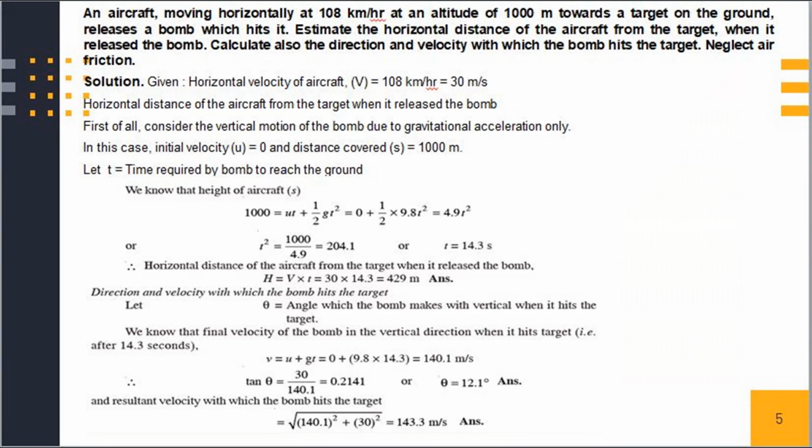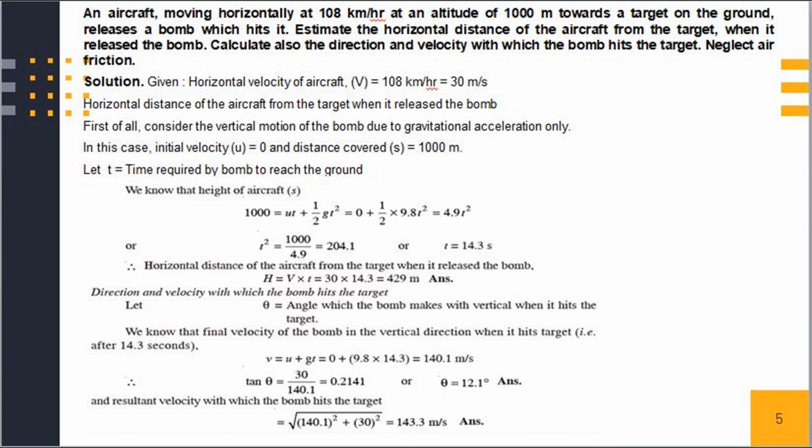Next problem. An aircraft moving horizontally at 108 km per hour at an altitude of 1000 meter towards the target on the ground releases a bomb which hits it. Estimate the horizontal distance of the aircraft from the target when it released the bomb. Calculate also the direction and velocity with which bomb hits the target. Neglect air friction or air resistance.